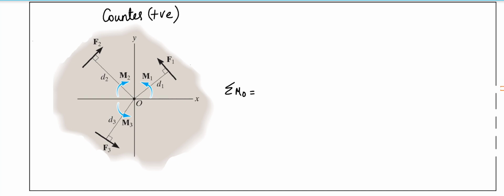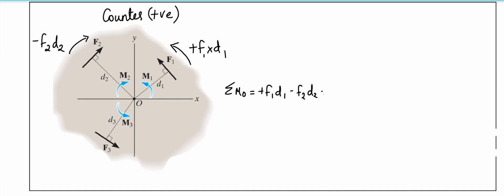First F1 into d1, that acts counterclockwise, so I assume that positive, and I just substitute that. Similarly, next I take F2 into d2. For that, it acts along clockwise direction, so it's negative. Similarly, F3 d3 acts along counterclockwise direction, so I assume positive. Making this algebraic sum, I come up with the resultant. If the resultant is positive, it acts counterclockwise. If the resultant is negative, it acts along clockwise direction.